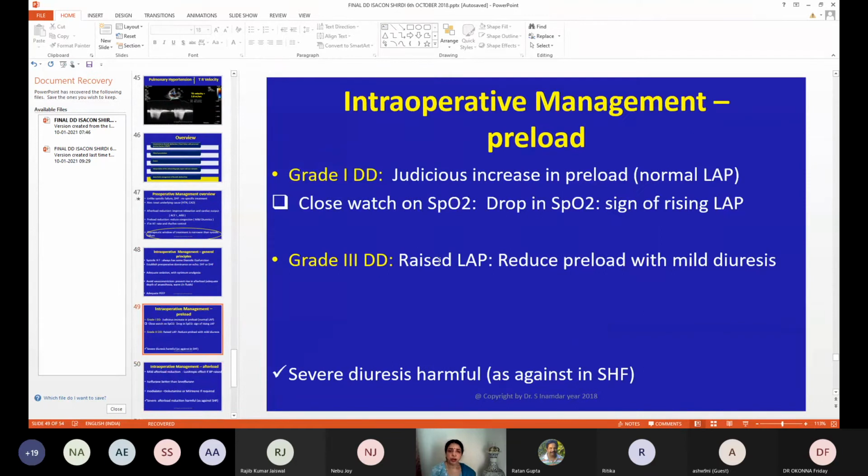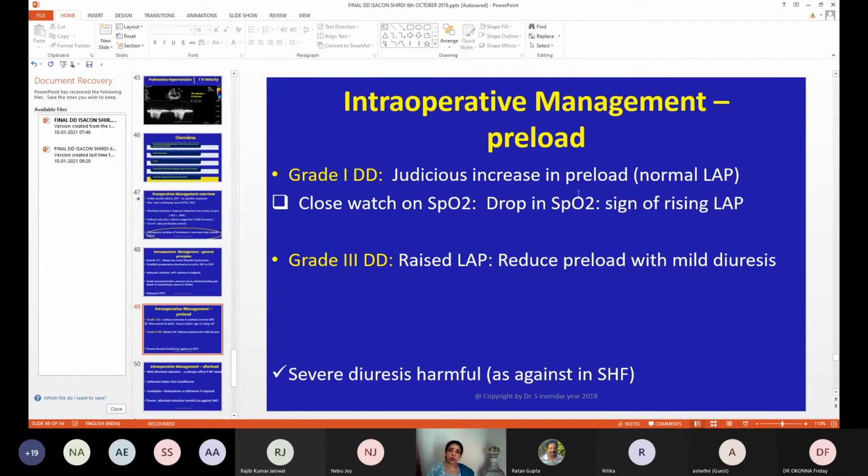When it is grade 1 diastolic dysfunction, you are a little relaxed because they are a little easier to manage. You can certainly give a certain amount of fluid to these patients because many times they are preload dependent. To maintain normal LAP, they cannot tolerate dehydration. That is what I mean by adequate preload maintenance. And here you very minutely observe the saturation.